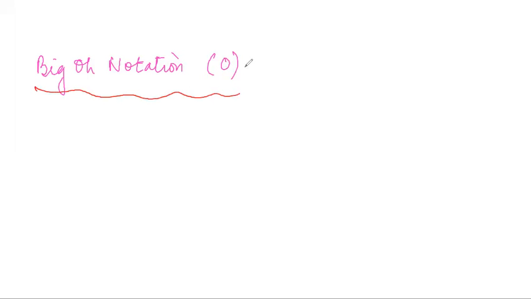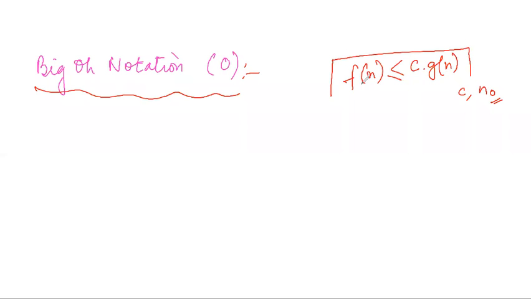In big O notation, we learned that if there is a function f(n) which is bounded by another function g(n), then there exists a positive constant c and a positive constant n0, such that for all values of n greater than n0, this equation will always be true, right?